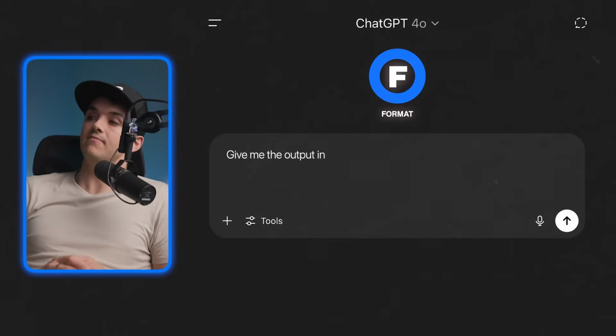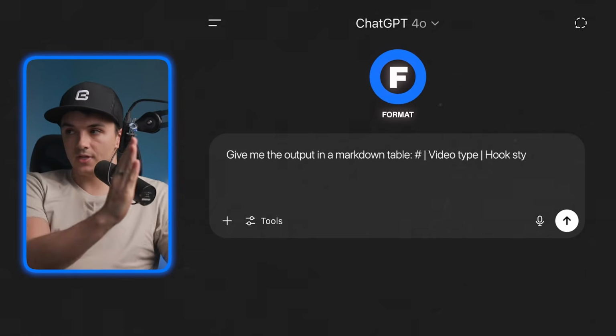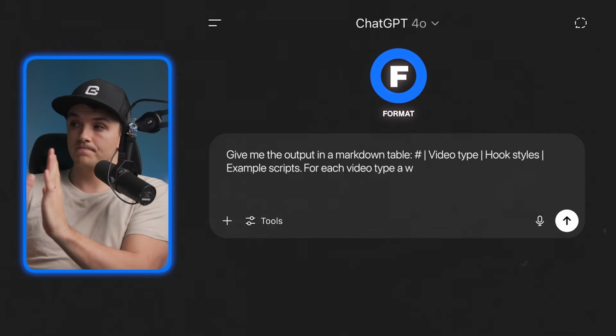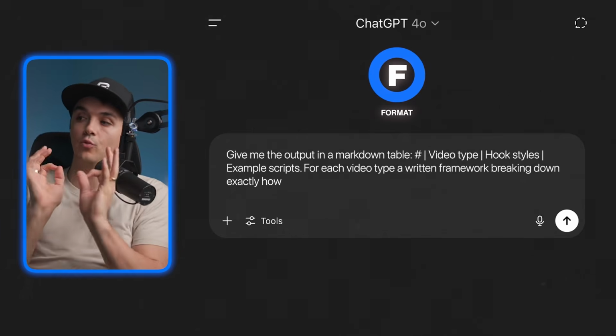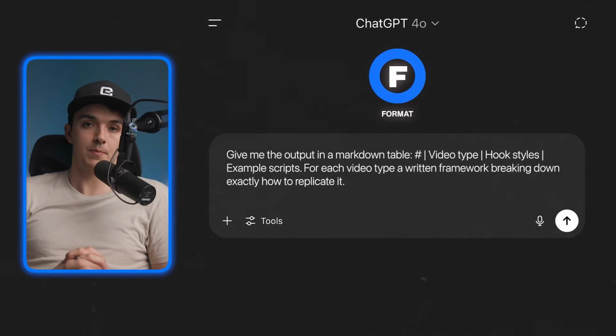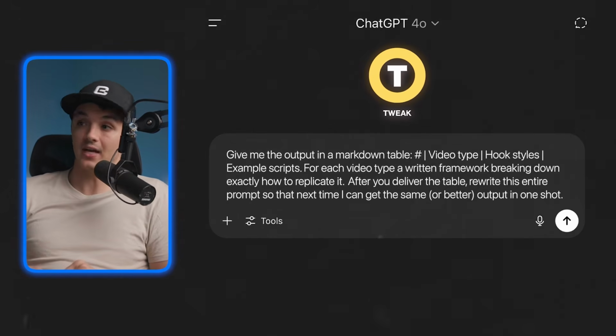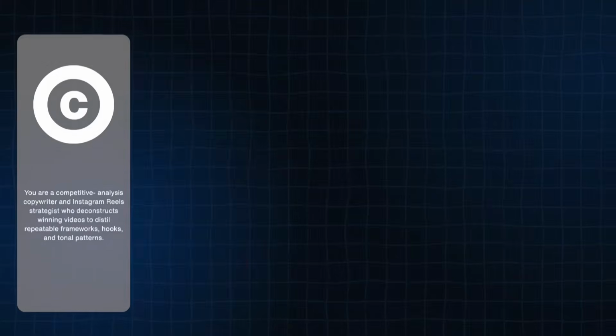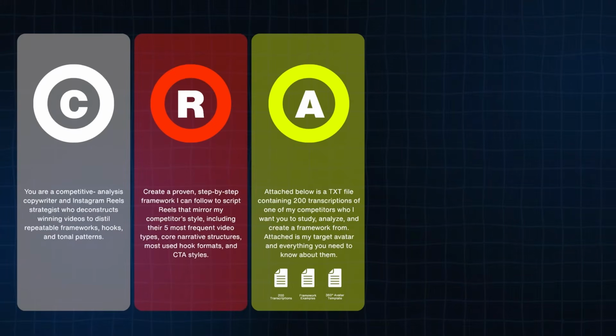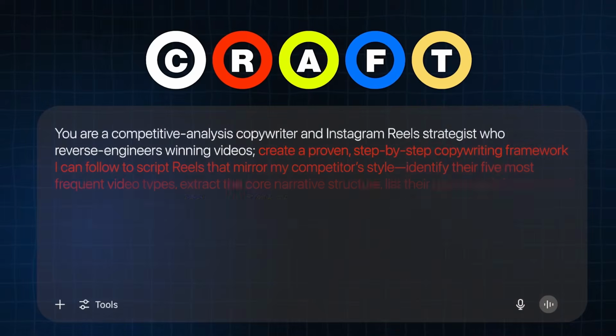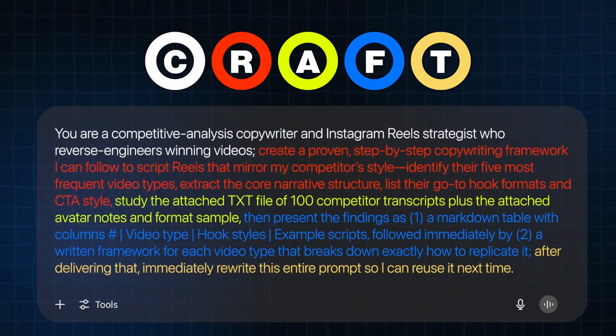For format, I say, give me the outputs in a markdown table: video type, hook styles, and example scripts. For each video type, give me a written framework breaking down exactly how to replicate it. And of course, the optional tweak at the end of that prompt. Put it all together: character, the results, the assets that I gave you with the amazing 200 plus transcriptions from one of your competitors or someone you look up to online, the formats and the tweaking, you get this one beautiful final prompt and final output here.